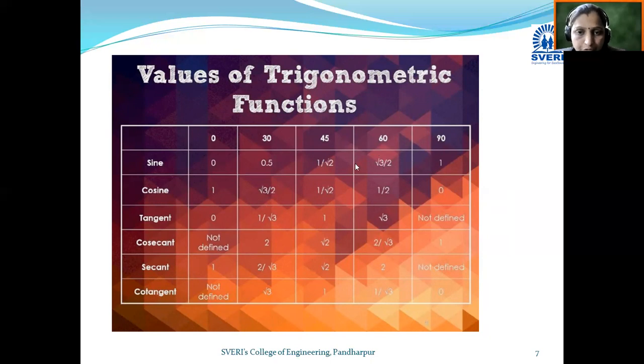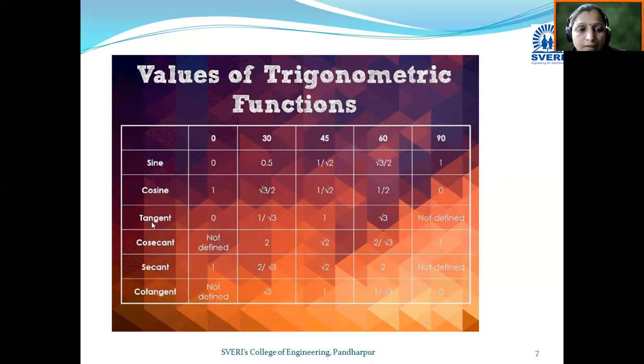90 means pi by 2. Okay, next cosine. Cos of 0 becomes 1, cos of 30 degree, root 3 upon 2, cos of 45 degree, 1 upon root 2, cos of 60 degree, 1 upon 2, and cos of pi by 2, 0. Okay, so in this way, these are the standard values of the trigonometric ratios for the standard angles.